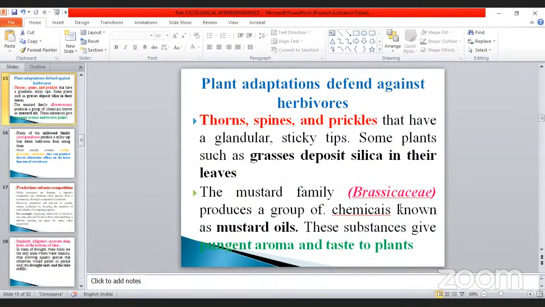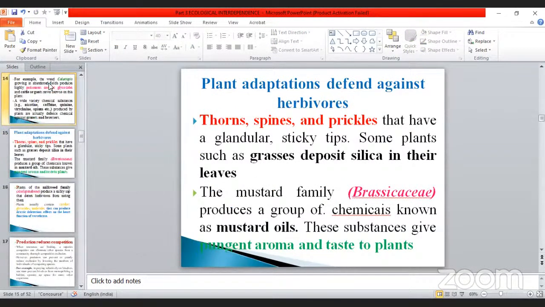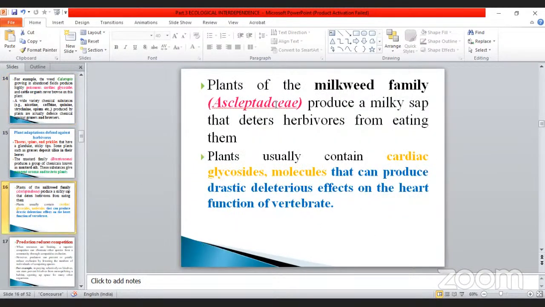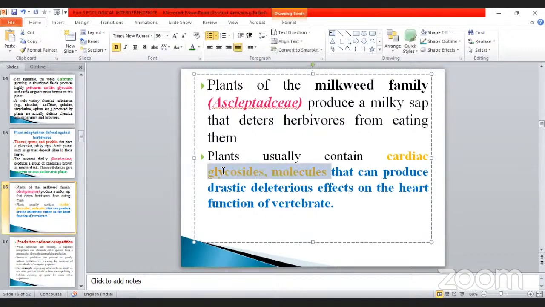The Calotropis comes under the family also called the milkweed family, Asclepiadaceae, which produces a milky sap that deters herbivores from eating them. Plants usually contain cardiac glycoside molecules that can produce drastic deleterious effects on the heart functions of vertebrates.